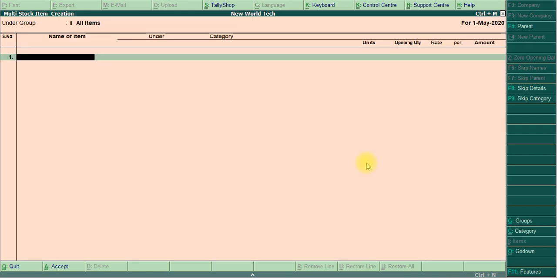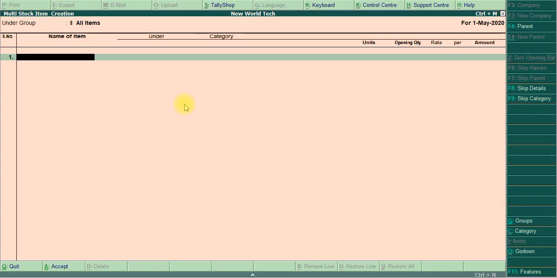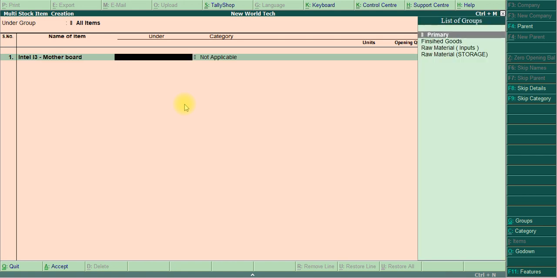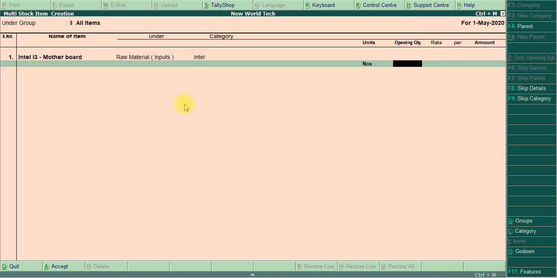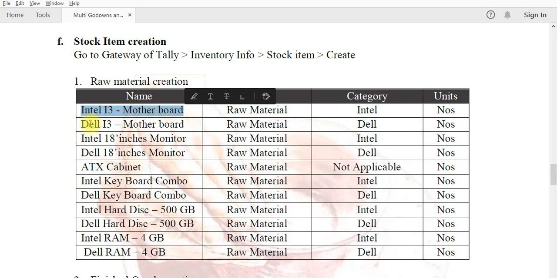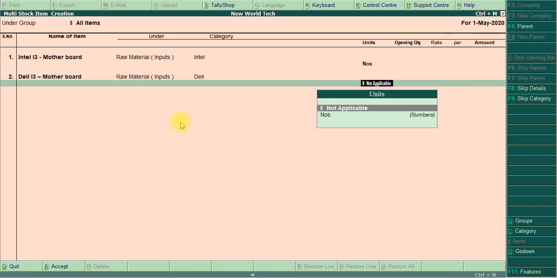Under group is all item. The first one is Intel motherboard. Under group is raw material inputs. Category is Intel. Unit as numbers. Then the second one is Dell i3 motherboard. Enter. Raw material inputs is the under group. Category, it's not Intel, it's Dell. The unit is numbers.